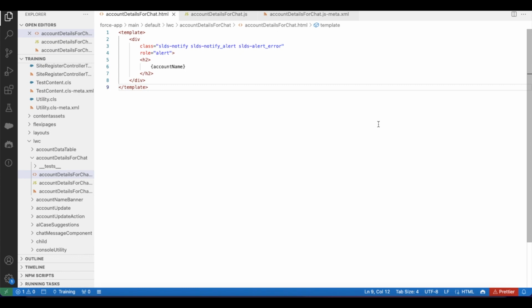Hello everyone. In this video, we are going to see how to get grandparent information in a Salesforce record using a Salesforce Lightning Web Component without using Apex.